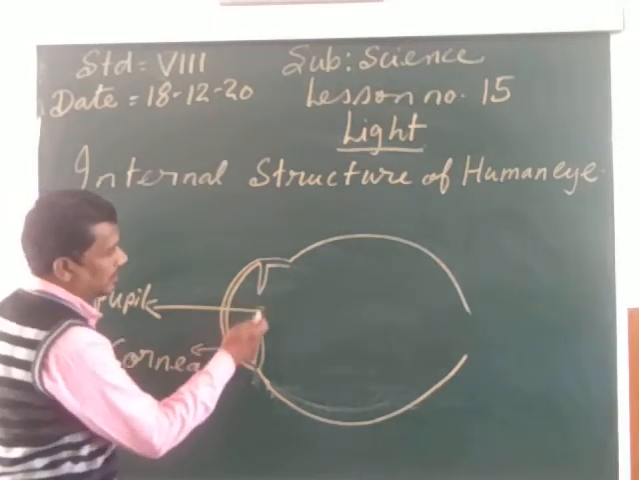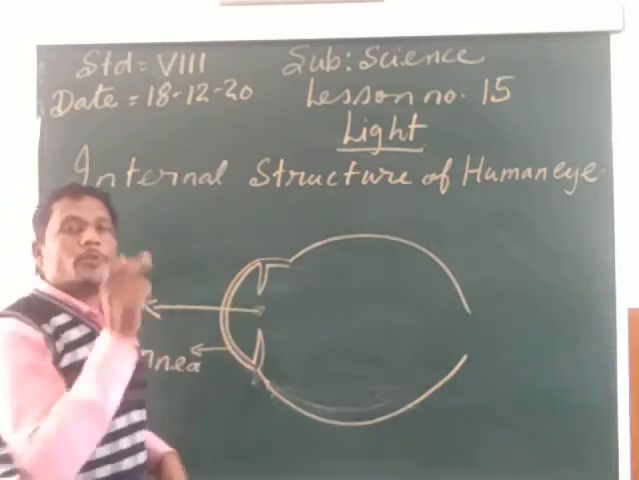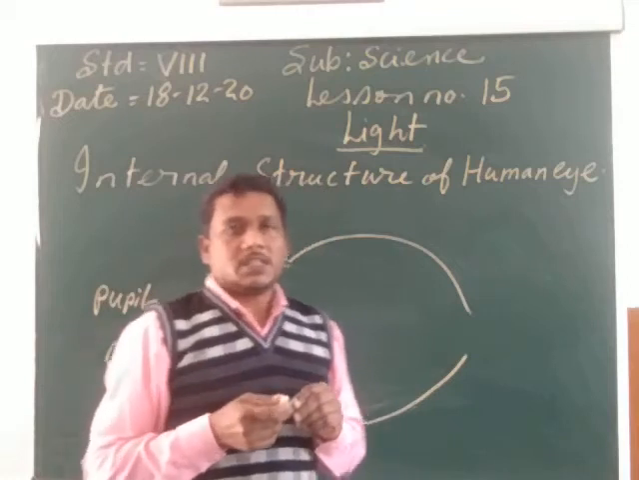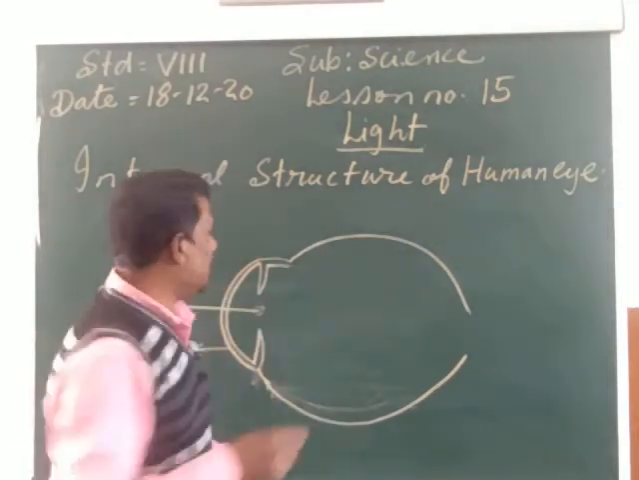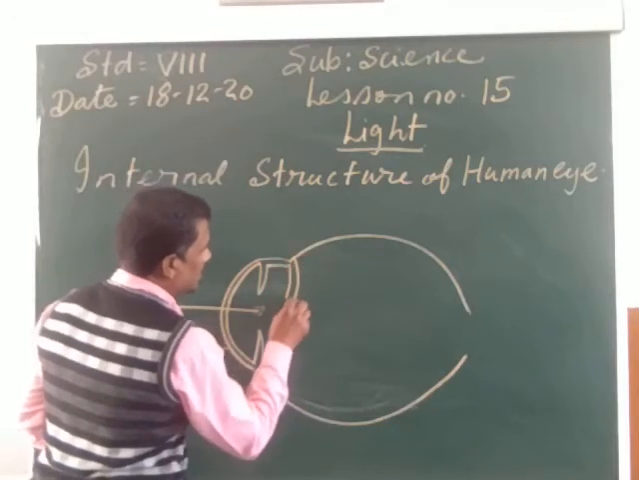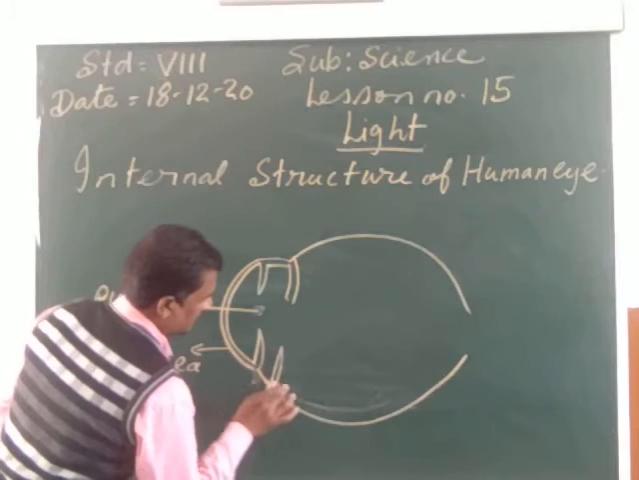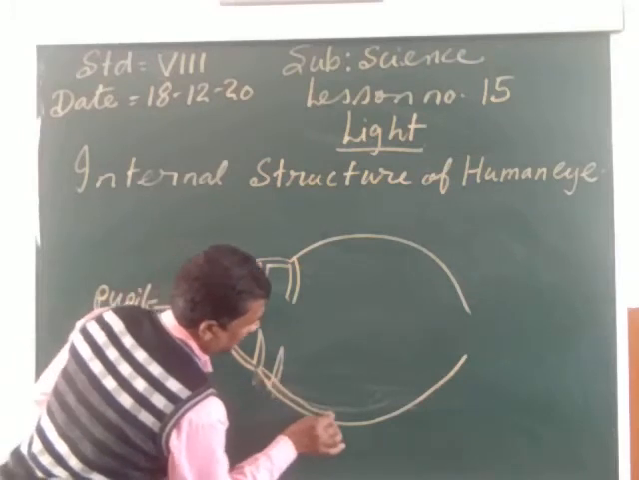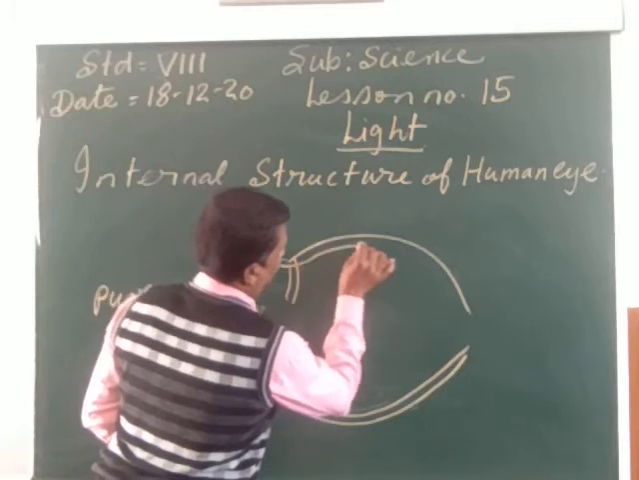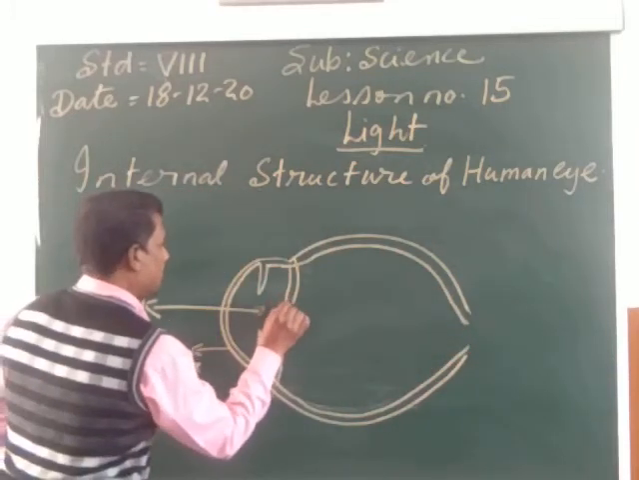So this part from here to here is the pupil. Pupil is the black hole-like structure in the eye from where the light is entering the eye. After the pupil, we can see the ciliary muscles. Now just see it up. Okay, my child.